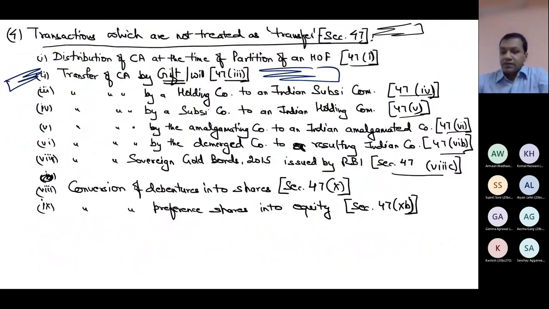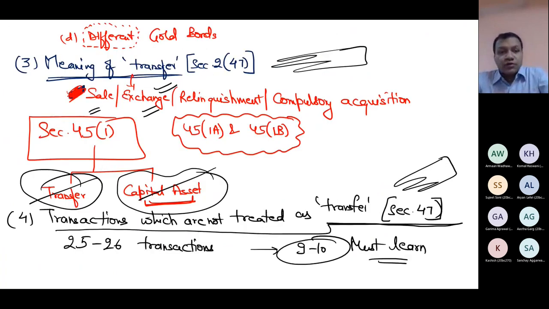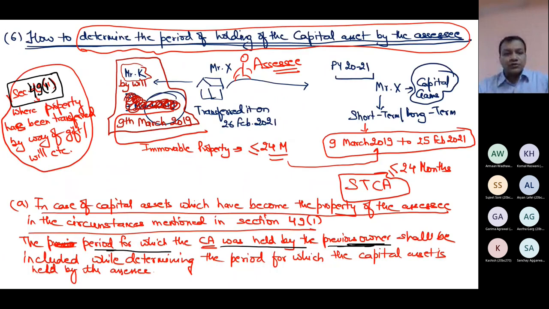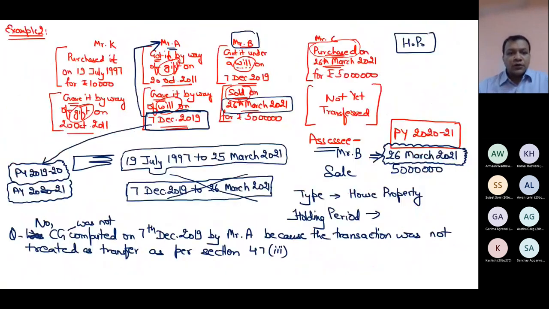Do you remember now? Though it was transfer, क्योंकि transfer means क्या है? Sale, exchange, relinquishment, anything. It was transfer. But under section 47, there are around 24 or 25 such transactions which will not be treated as transfer. So what I have written is that, though on 7 December 19 also, the property changed legal owner. Logically, it is a transfer. Capital gain could have been computed had it not been covered under section 47 clause 3, because this transaction was not treated as transfer. Is it clear?